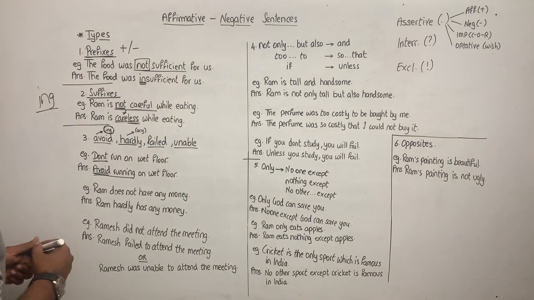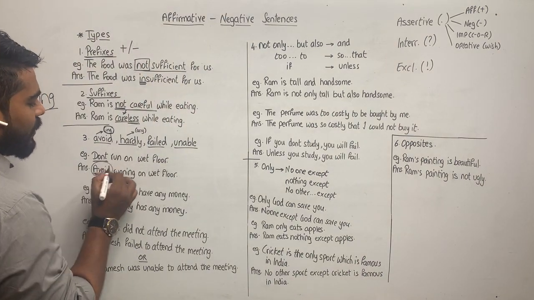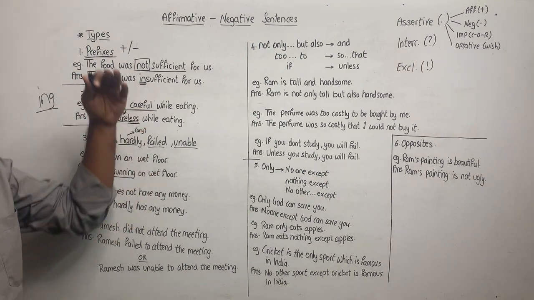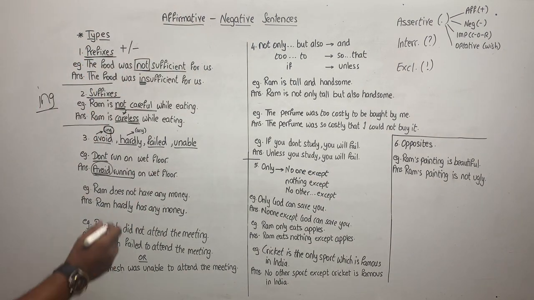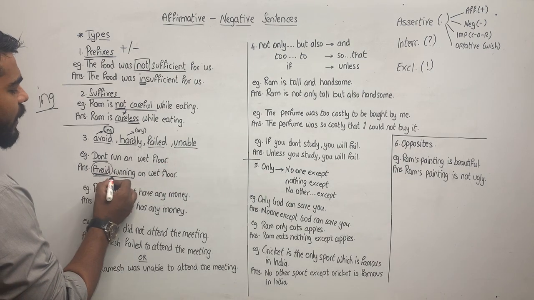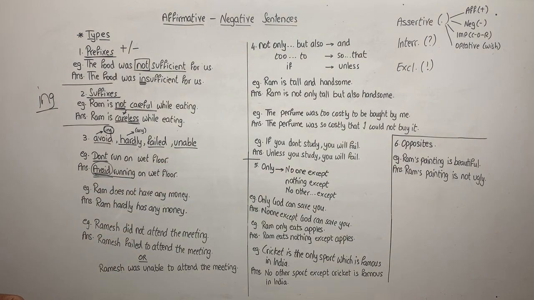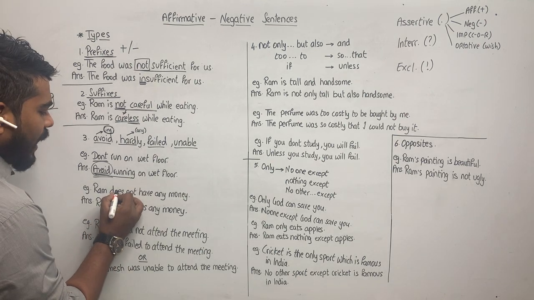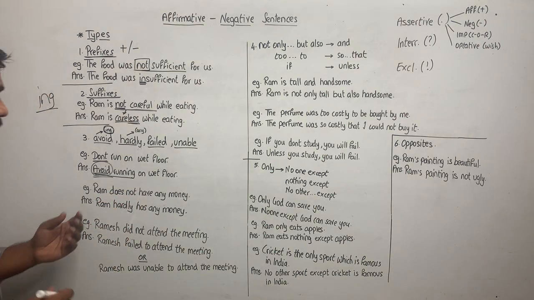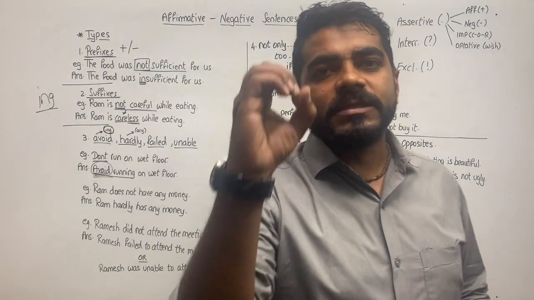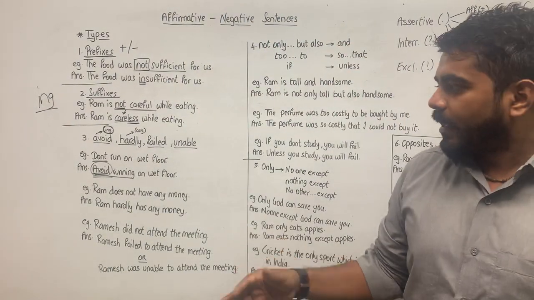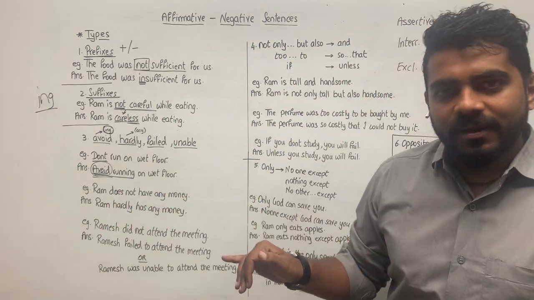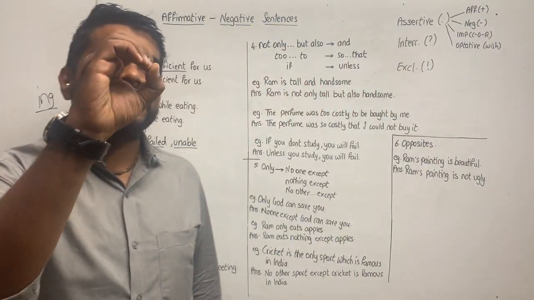Alright? So, to make it affirmative, you remove avoid; add not to make it negative. So, don't run on wet floor becomes avoid running on wet floor. The next example: Ram does not have any money. Now, when I say Ram does not have any money, it is zero, any money. Same way, I am writing Ram hardly has any money. Now, hardly has also means zero.